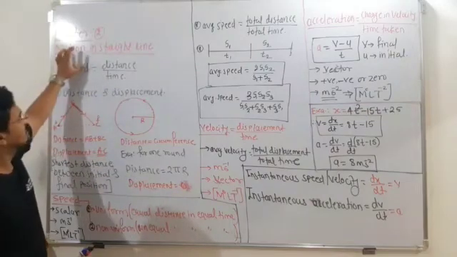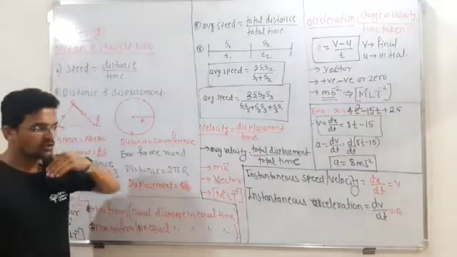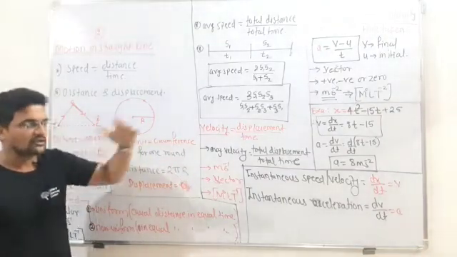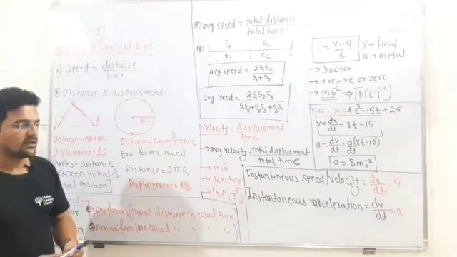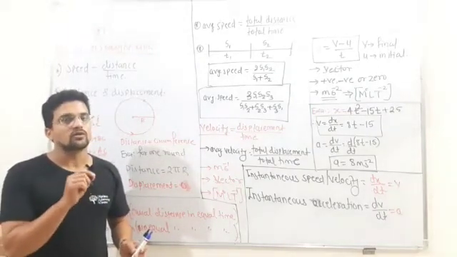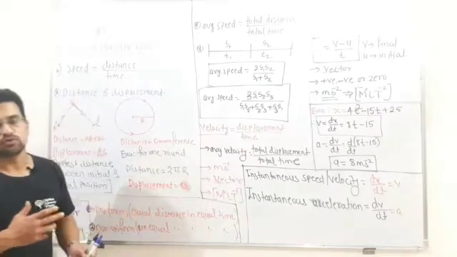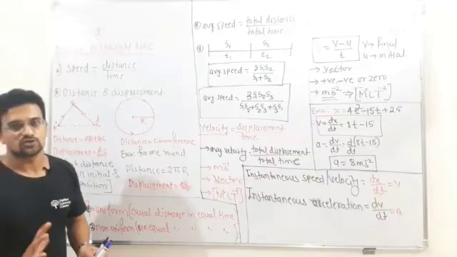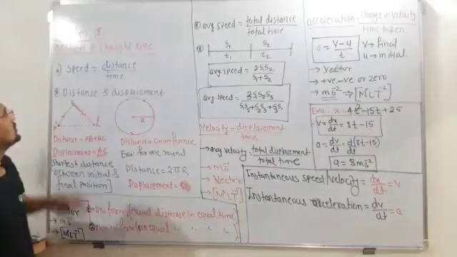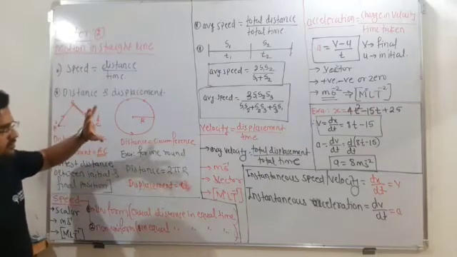The name itself tells you, anything which is moving in a straight line, that is known as motion along a straight line. If you consider a planet around the sun, that is not motion in a straight line, that is circular motion. So anything which is moving in a straight line is known as motion in a straight line. I will not go into the depth of this topic.